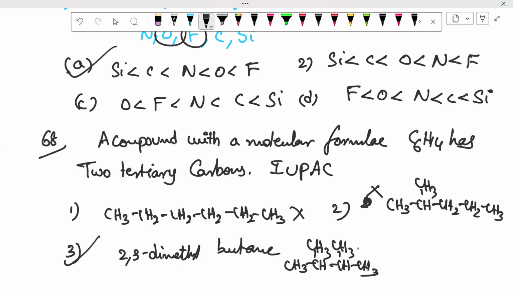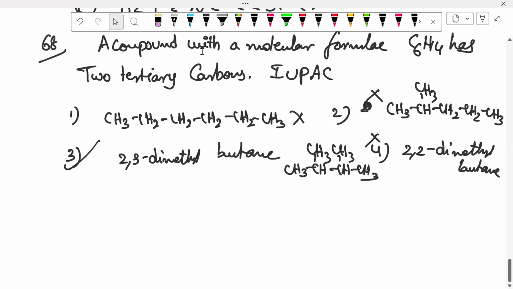Then the third option is correct. Next, fourth option, 2,2-dimethyl butane. In this, it is not the correct one. Next, shall I move on to the next one?